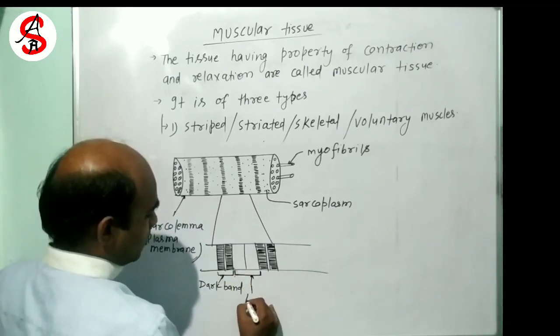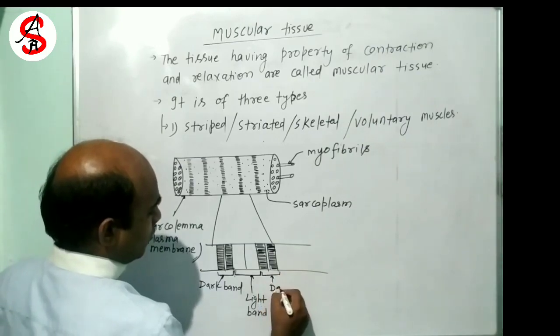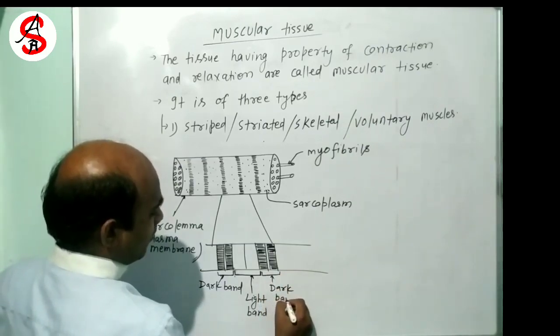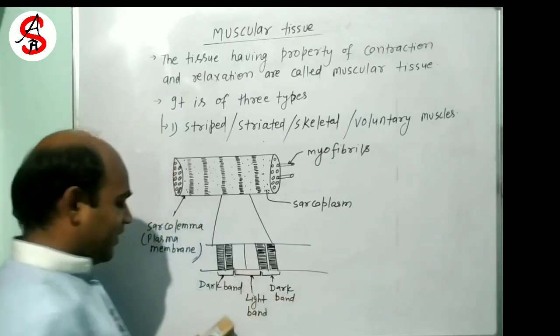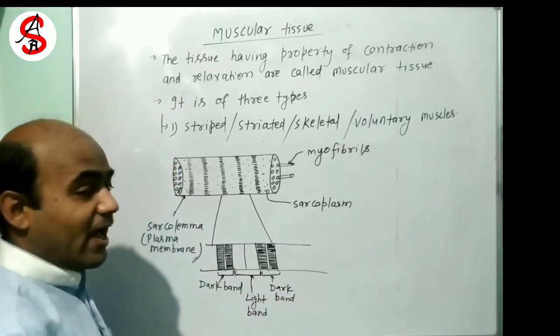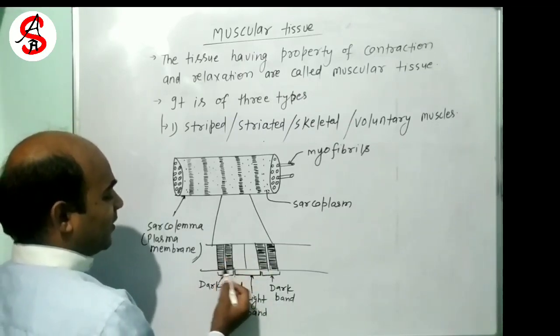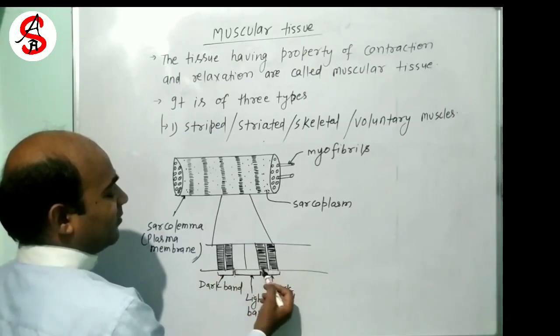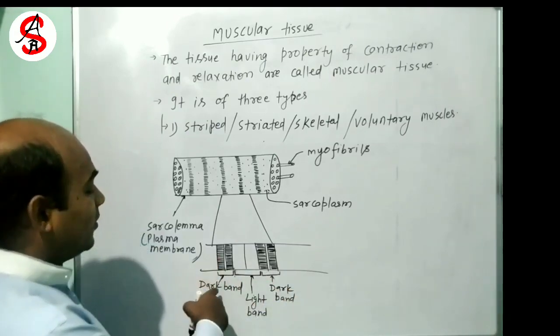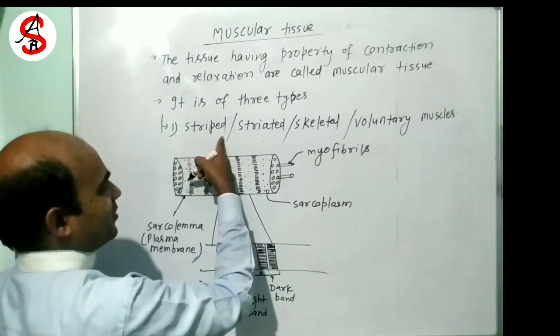This is light band. This is also dark band. So this is a very important point here, that the striped muscles have alternate dark and light band. This is dark band, light band, and this is dark band. So alternate dark and light band present in the striated muscles.